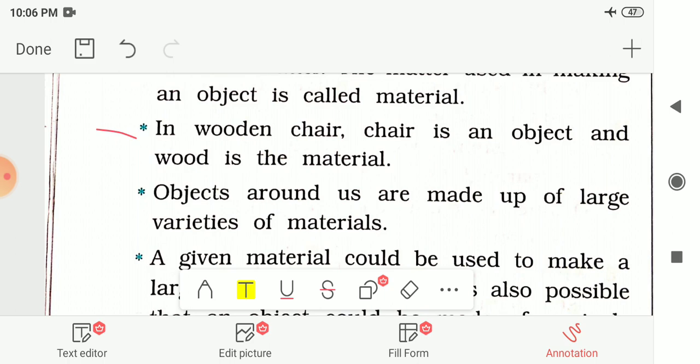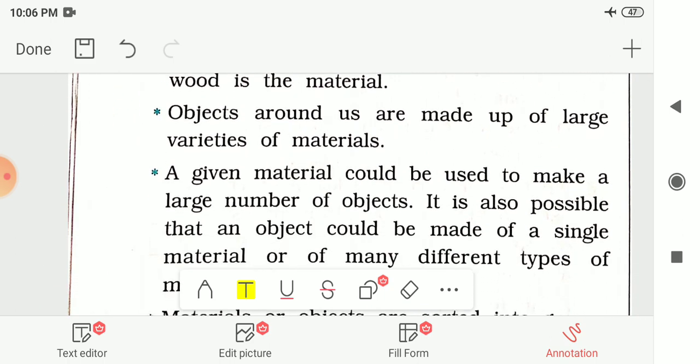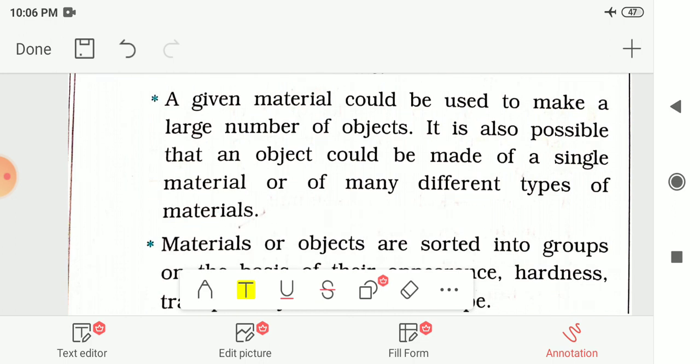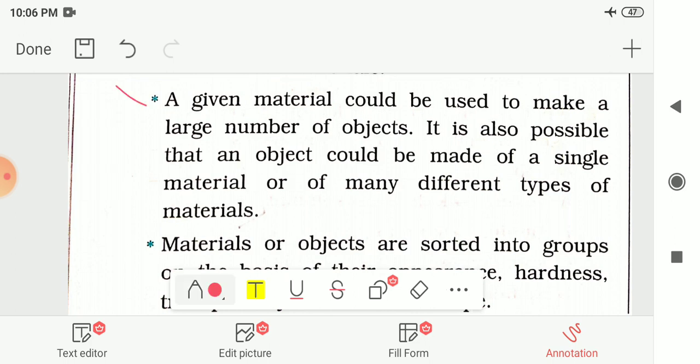And the objects around us are made up of a large variety of materials. To make the objects we are using many varieties of materials that we had seen. And then after we had seen that a given material could be used to make a large number of objects. And it is also possible that an object could be made up of a single material or of many different types of materials. That means we can use one material to make any object, or we can use more than one material to make any object.